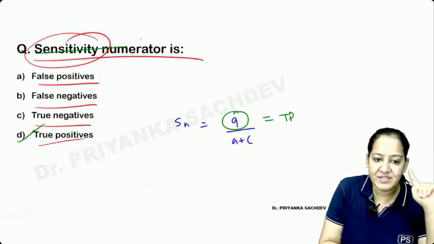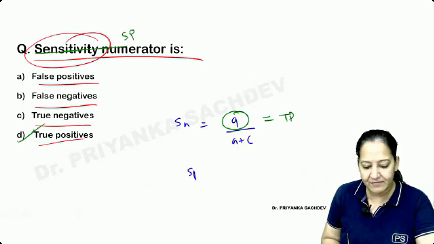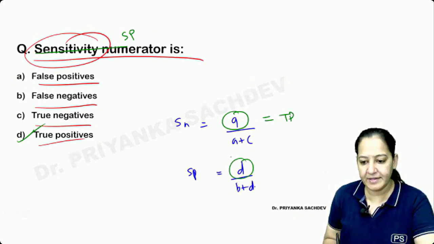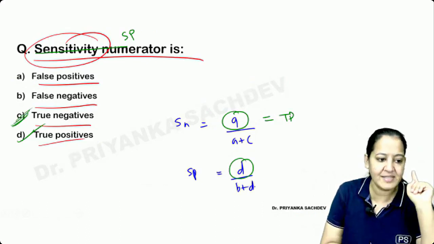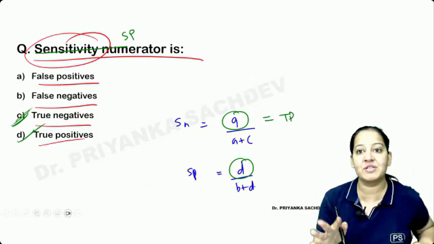If instead of sensitivity, I change the question to specificity, what is the formula of specificity? Specificity is D upon B plus D. So what is the numerator there? The numerator is true negative. In that case, the answer will become C. So this is how you get simple questions on the formula.